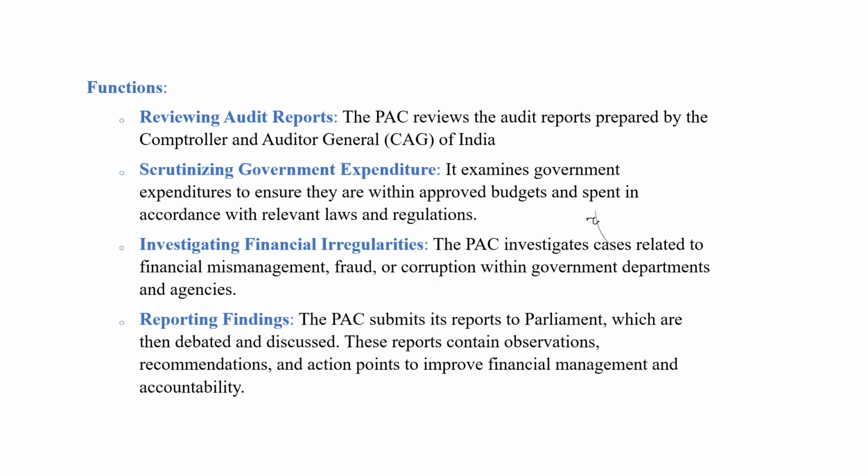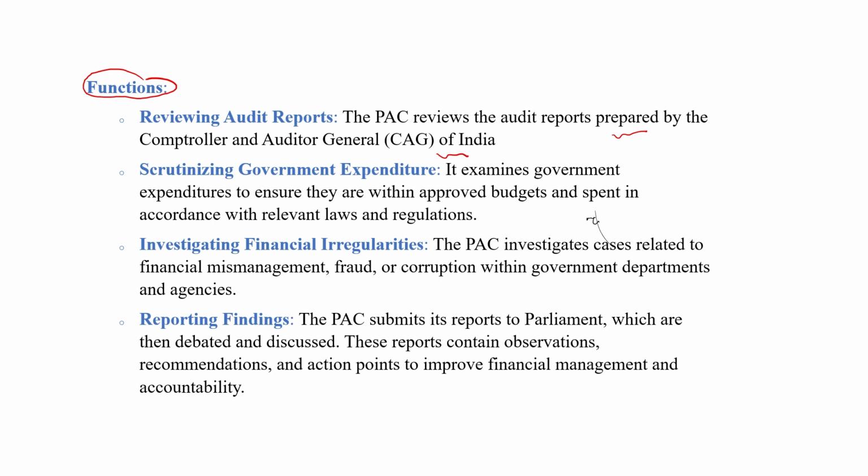Here are some important functions of the Public Account Committee. The first major function is to review audit reports. The first major function of the Public Account Committee is to review the audit report prepared by the Comptroller and Auditor General of India.